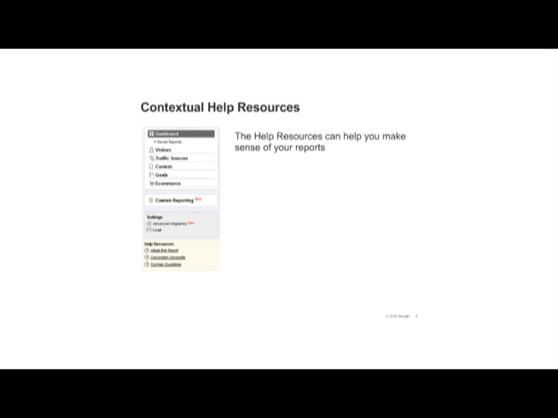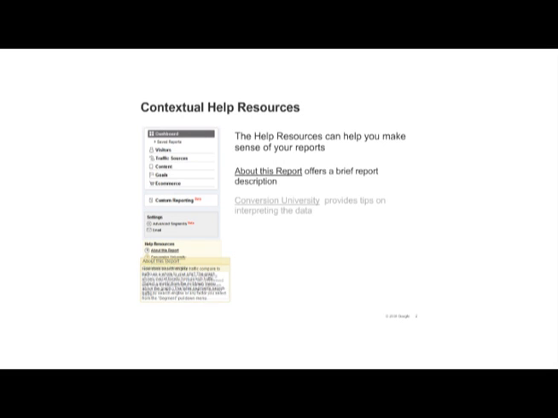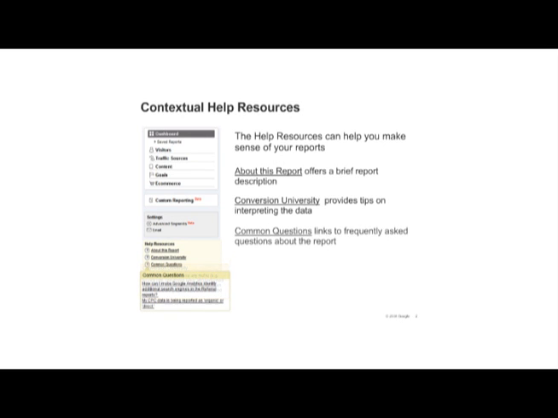You can get information about any report you're looking at by clicking one of the help resources. About this report offers a brief description of the report. Conversion University provides insight into how you might use and interpret the data. Common Questions links to Help Center articles that are related to the report.